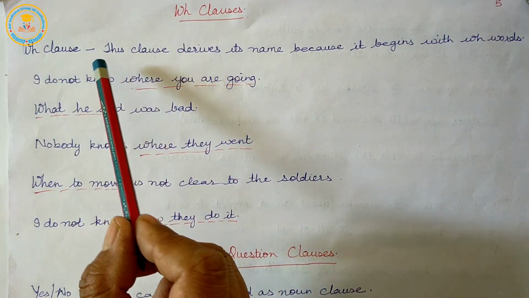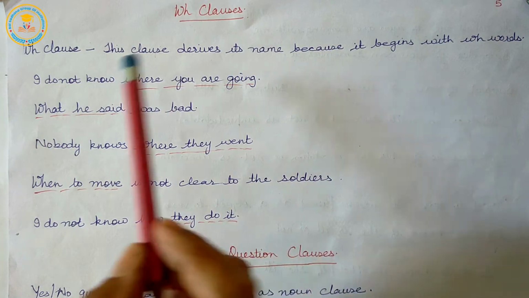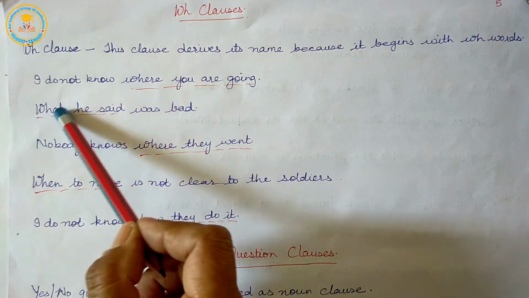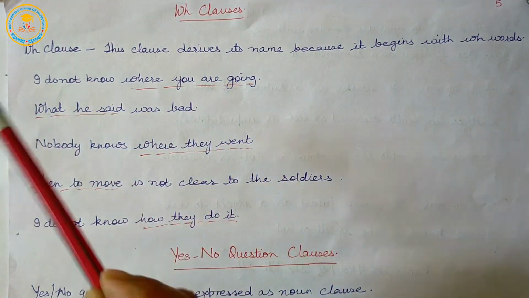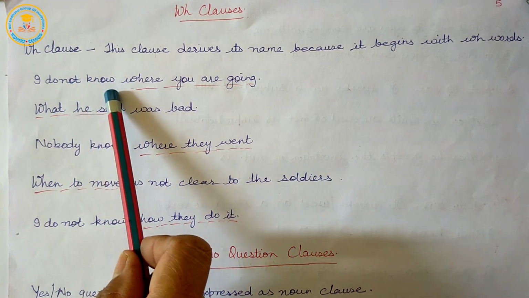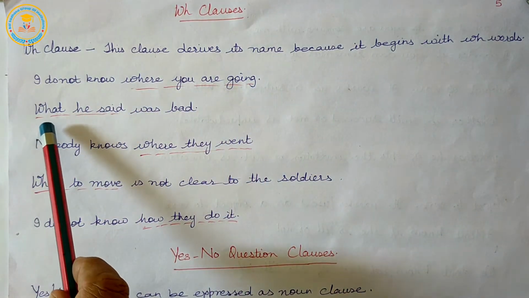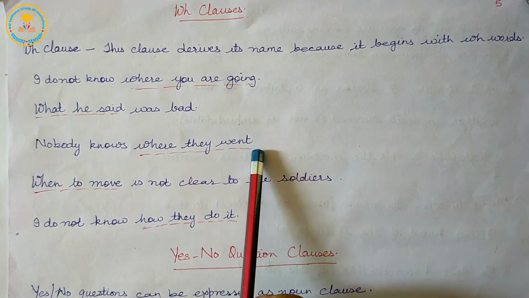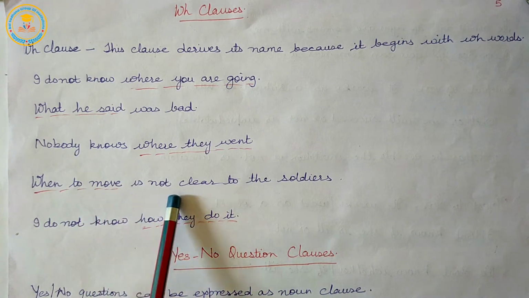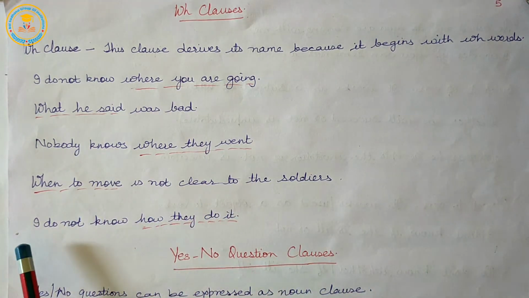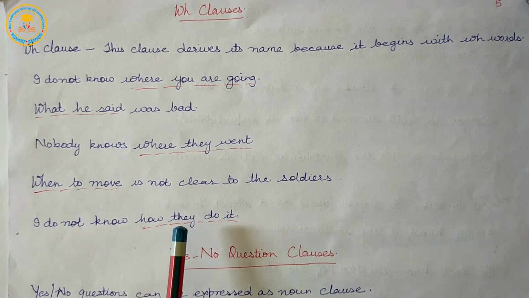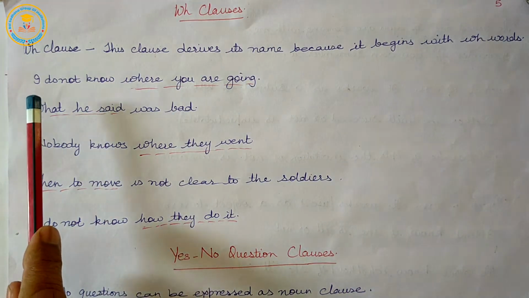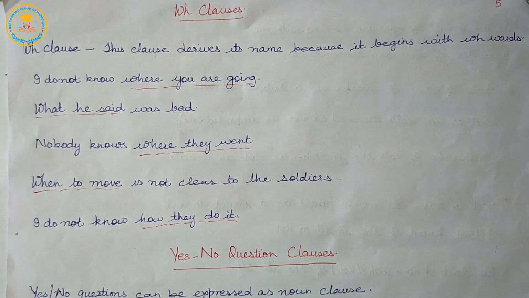So, this WH clause derives its name because it begins with WH words. The examples: I do not know where you are going. What he said was bad. Nobody knows where they went. When to move is not clear to the soldiers. I do not know how they do it. So, these are the sentences related to WH words.